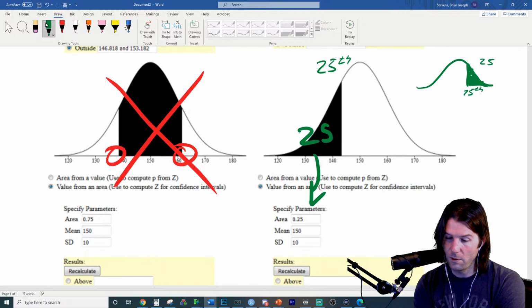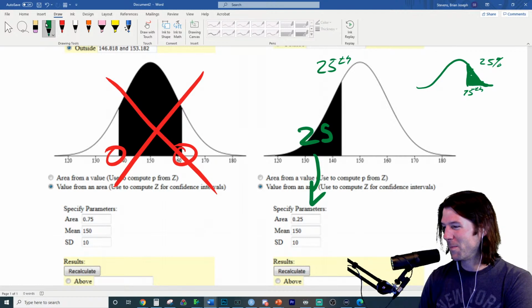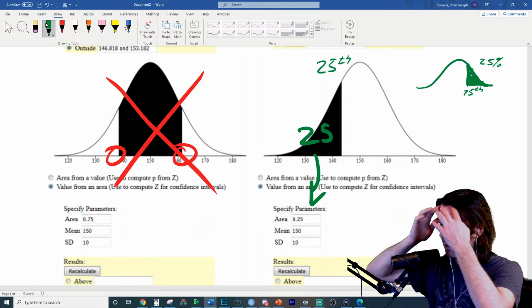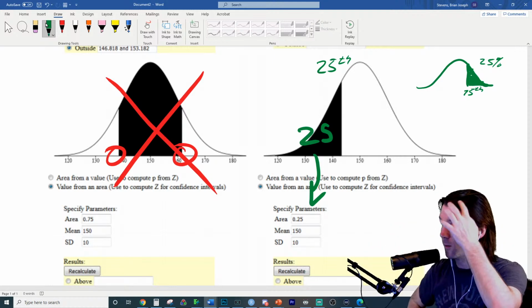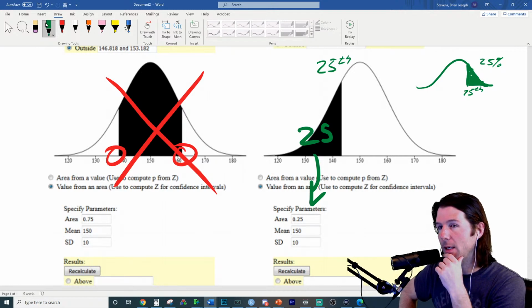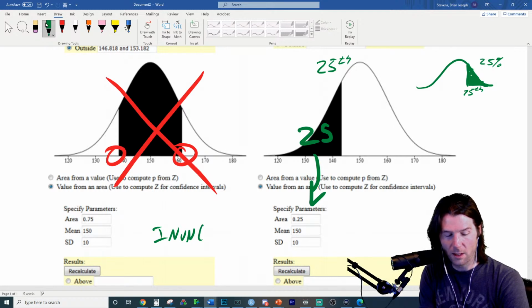What are you noticing right here if we say this is what we want? Oh, yeah, well, you should. And if you do that, you can do that, Clay. And if you get it wrong, just let me know. You are more than happy to use inverse norm of 0.75, 150, 10.